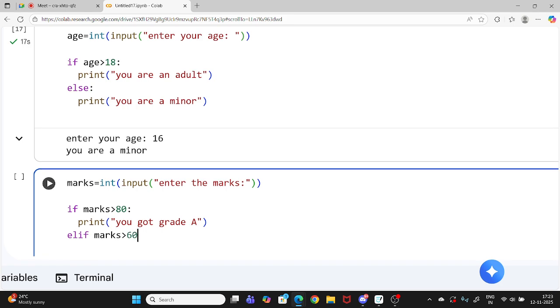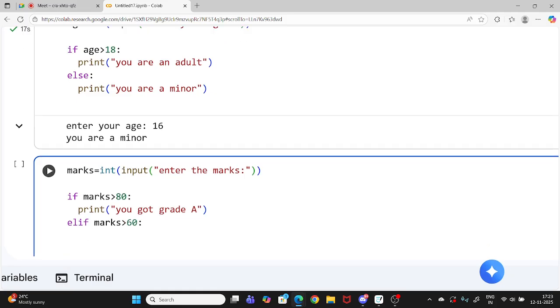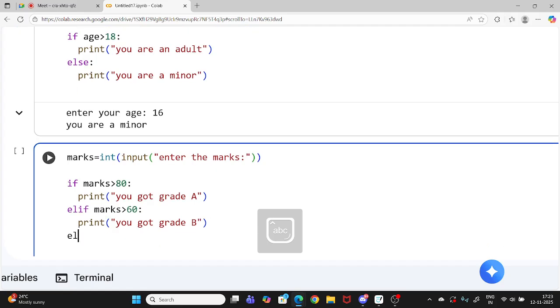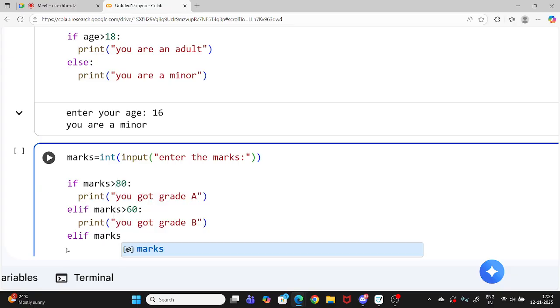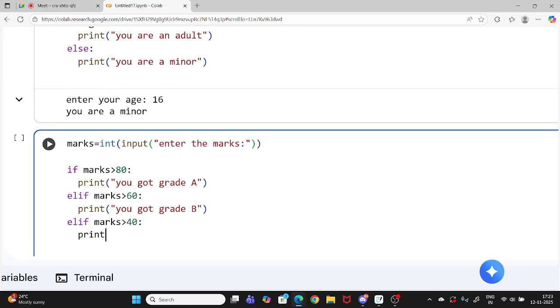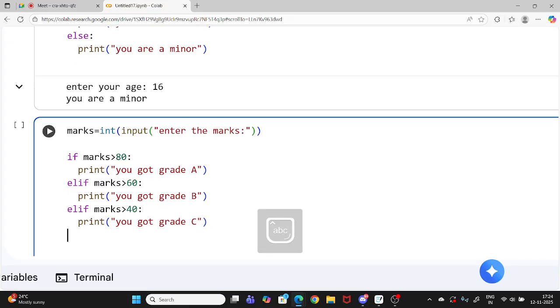If marks greater than 60, print you got grade B. Okay, like this. And if I have one more condition, I will use elif again. Marks greater than 40, and print you got grade C. And in the else part, else means default.